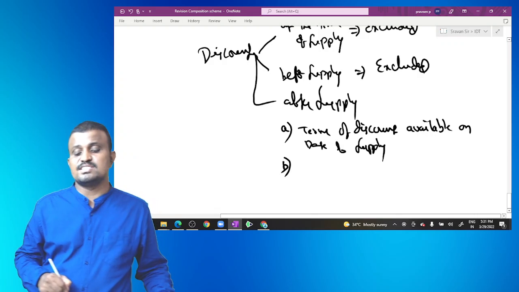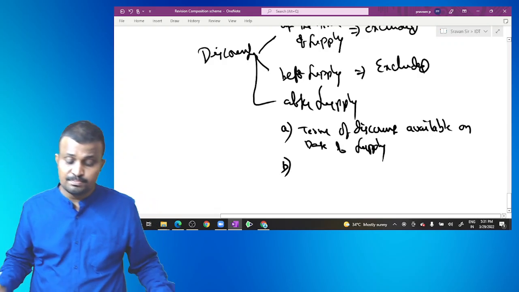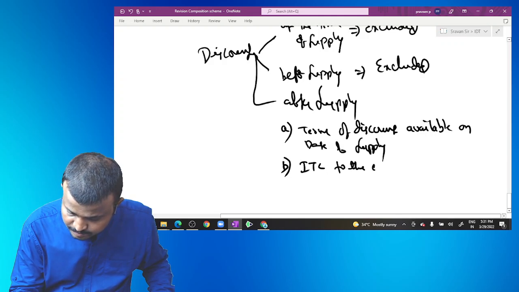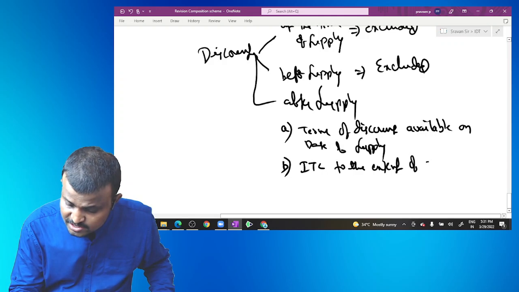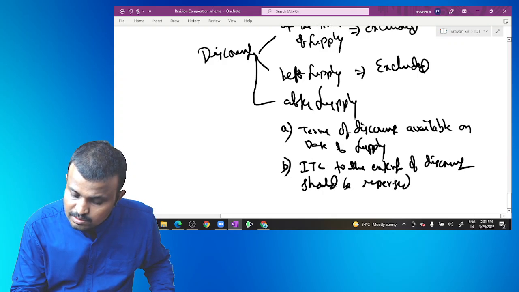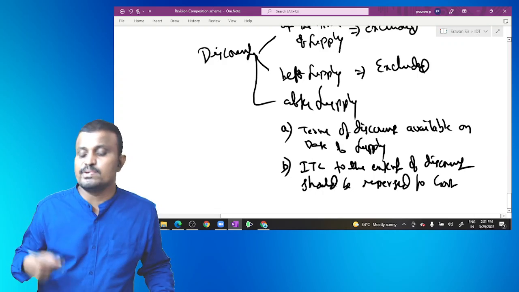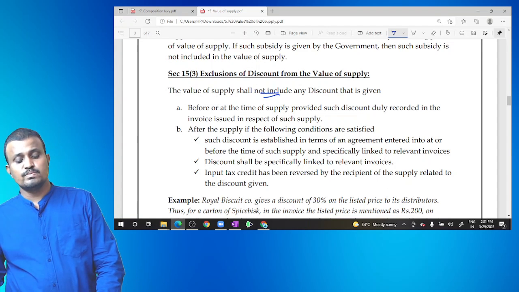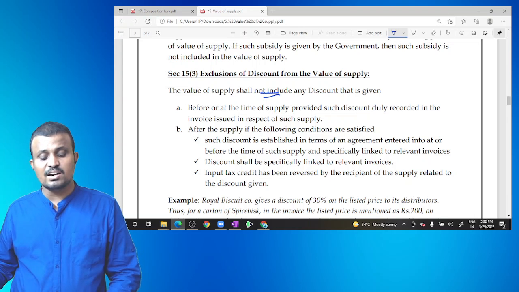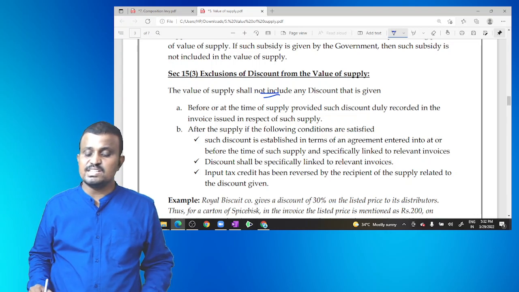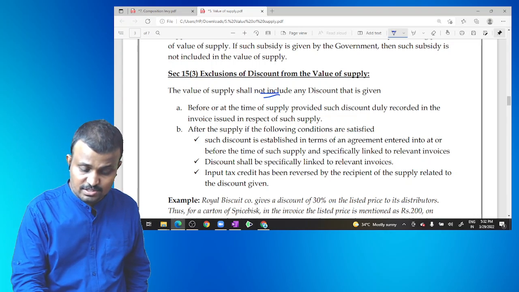The term of discount is available on the date of supply, and input tax credit to the extent of discount should be reversed to the government if it was already claimed. Another condition is that the discount shall be specifically linked with the relevant invoices.